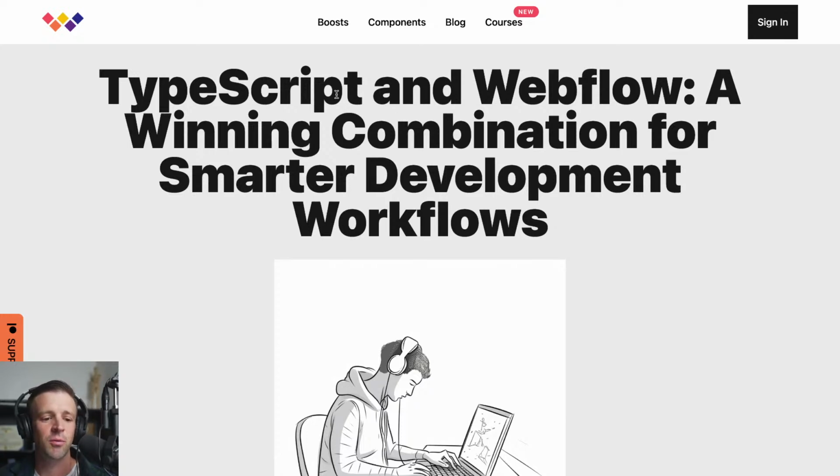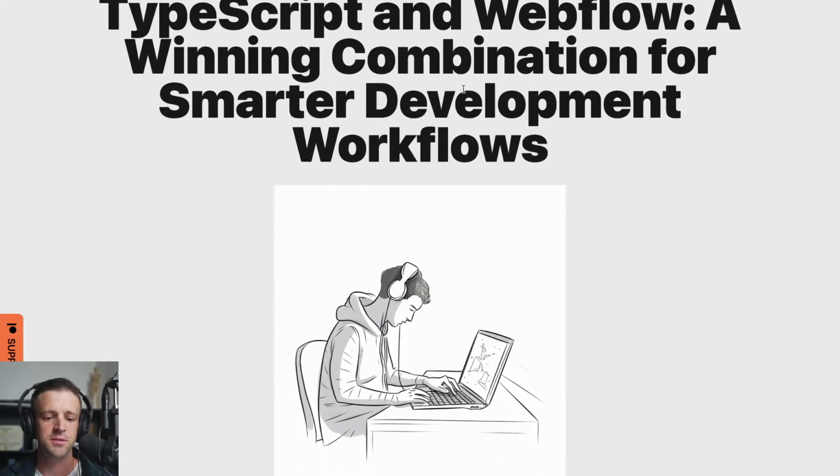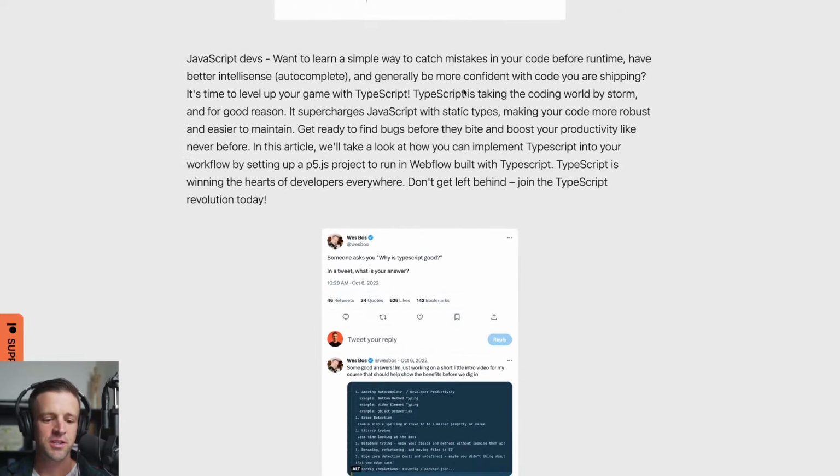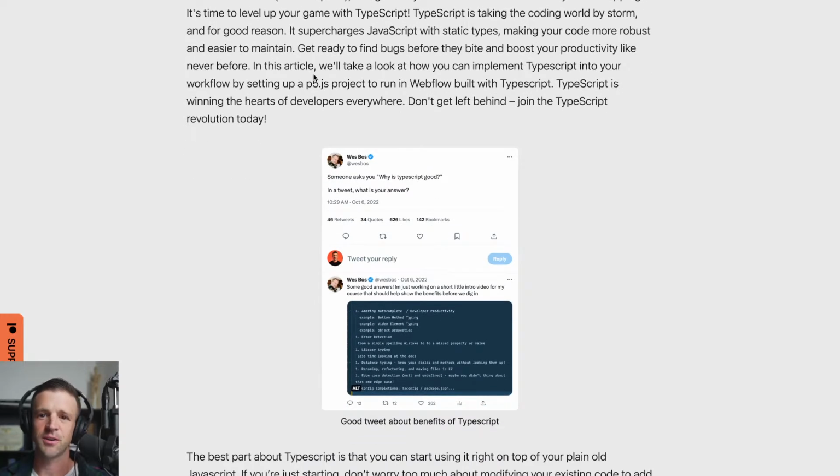I'll start with this blog post. I wrote this blog post as I was formulating my thoughts to get this idea out, and then I was like, oh, I want to make a video about it too. In general, I was looking for some ways to describe why we should do this in the first place. JavaScript is great, JavaScript is wonderful, but if you are comfortable with it, then why would you even bother with TypeScript in the first place?